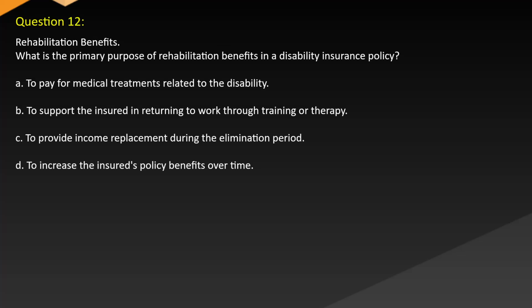Question 12. Rehabilitation benefits. What is the primary purpose of rehabilitation benefits in a disability insurance policy? A. To pay for medical treatments related to the disability. B. To support the insured in returning to work through training or therapy. C. To provide income replacement during the elimination period. D. To increase the insured's policy benefits over time.